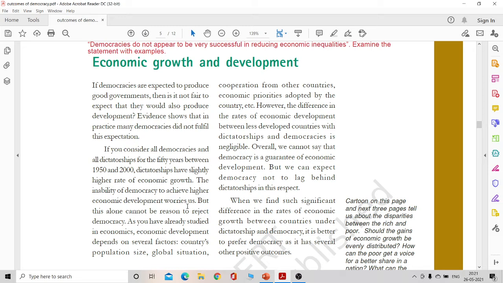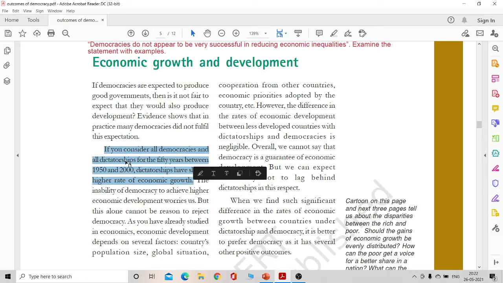Although dictatorships have a slightly higher rate of economic growth, the difference in the rates of economic development between less developed countries under dictatorships and democracies is negligible, right? So you have to pick and choose, and this is what makes this chapter a little difficult. But if you try to reason out your answers, it won't be so complicated to find them, right?